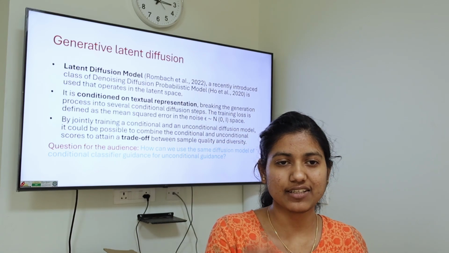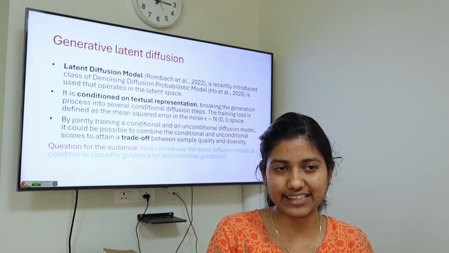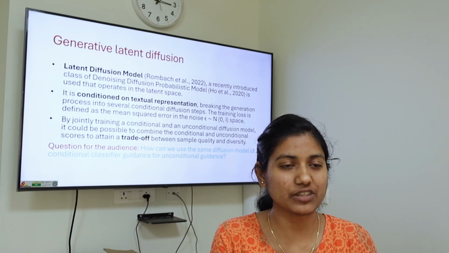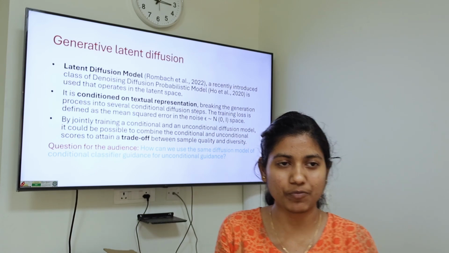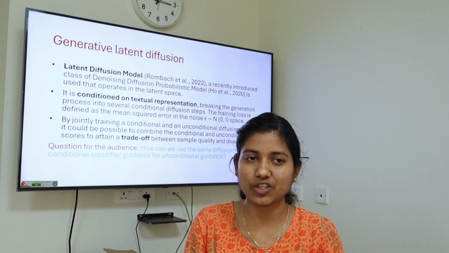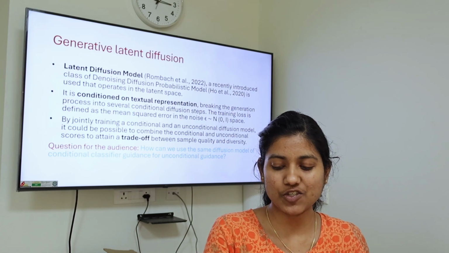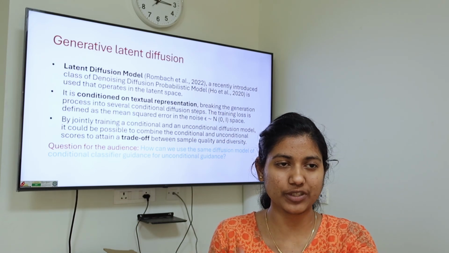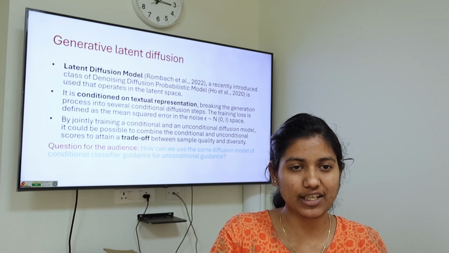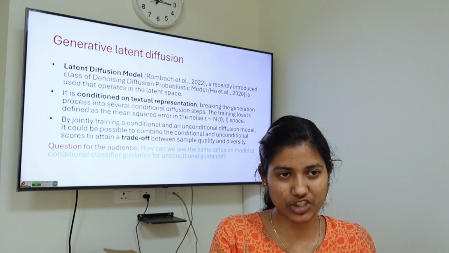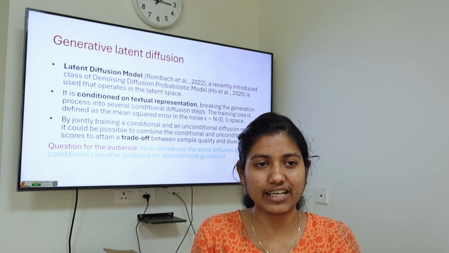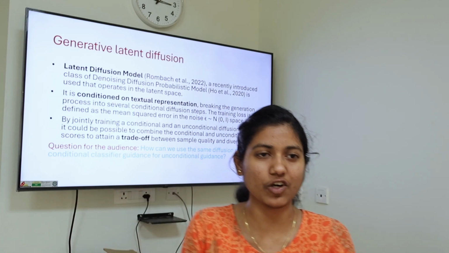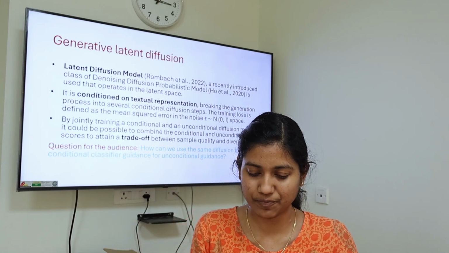Given the text, we have the text embedding, and we use the CLAP transformer model to have the representations of text and audio pulled together. So this text helps in guiding the diffusion process. When it tries to learn the error and recreate the original signal, the text will guide it to the correct audio faster.